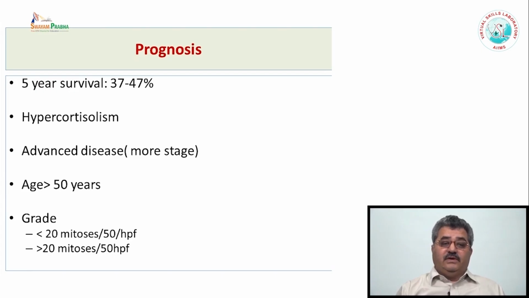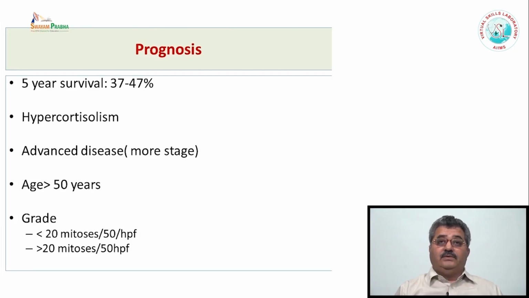Usually the 5-year survival is 37 to 47%, and if most of them present with the hypercortisolism, then the prognosis is bad. The stage of the disease is also important. The people who present with the later stage or the advanced stage, or are more than 50 years, have worse prognosis. Recently, many studies have graded the adrenal tumors, and according to WHO, they can be low grade, they can be high grade, depending on the number of mitosis.